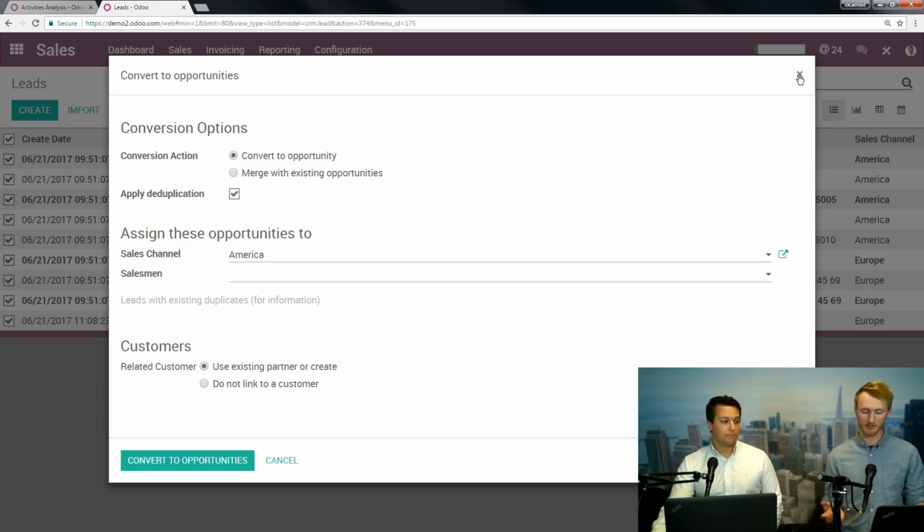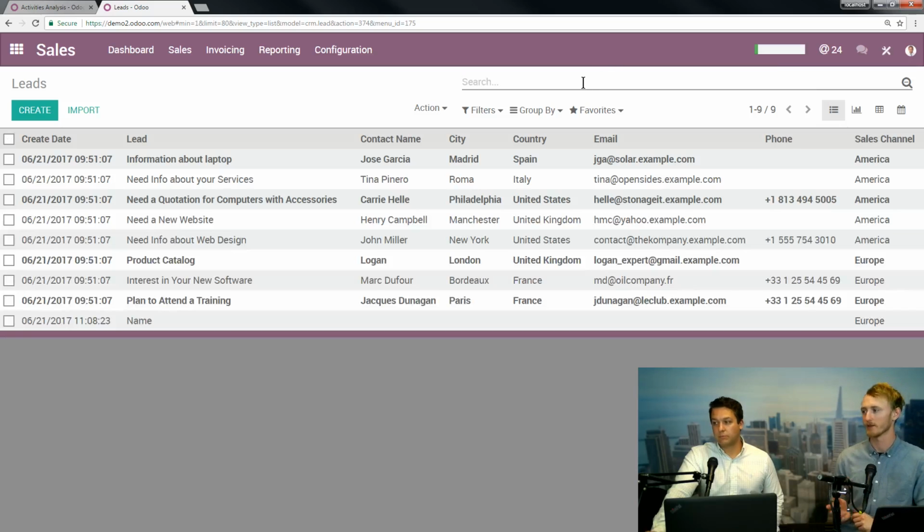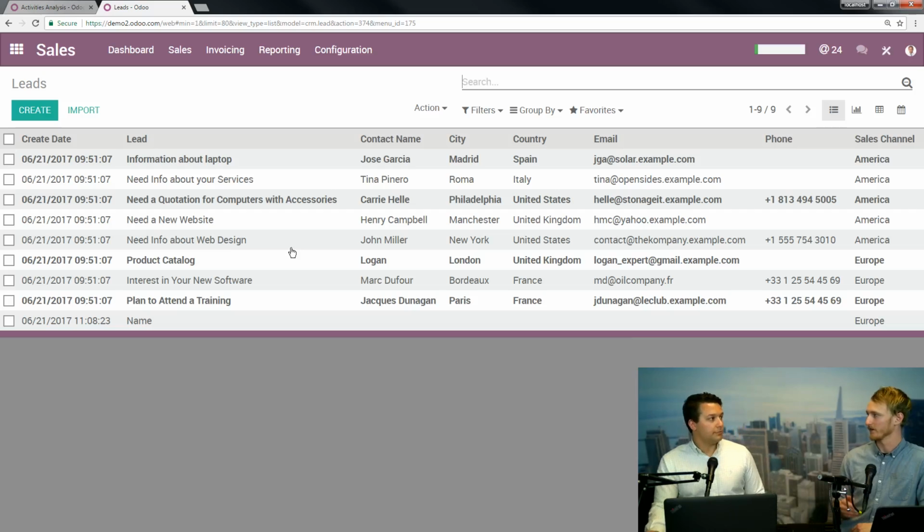Yeah, exactly. And we do this internally sometimes. Sometimes someone will reach out to me and I'll go, who is this person? And I conduct two searches. I always start with leads, because more often than not there's going to be a customer attached to the lead. So even if they're already a customer, when I search leads for John Smith or whatever, he's going to show up in that lead, and I can just click on the customer record to get to his customer. Exactly. But at worst, you have to do two searches. I know it's a little less than ideal, but it just takes a little bit of extra time. And that's just for leads.